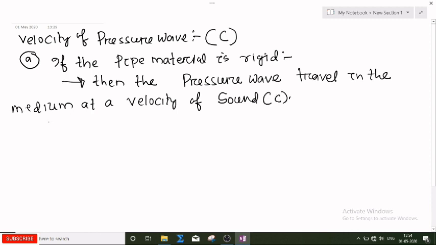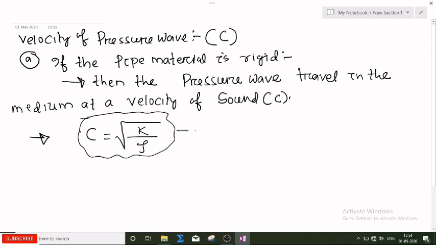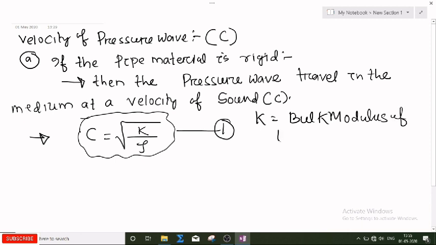Now what is this value? Experimentally it is found that if the pipe material is rigid, C will be equal to the square root of K divided by rho. So this is the velocity of the pressure wave, suppose equation 1. What is this K? This K is called the bulk modulus of the liquid, in Pascal.